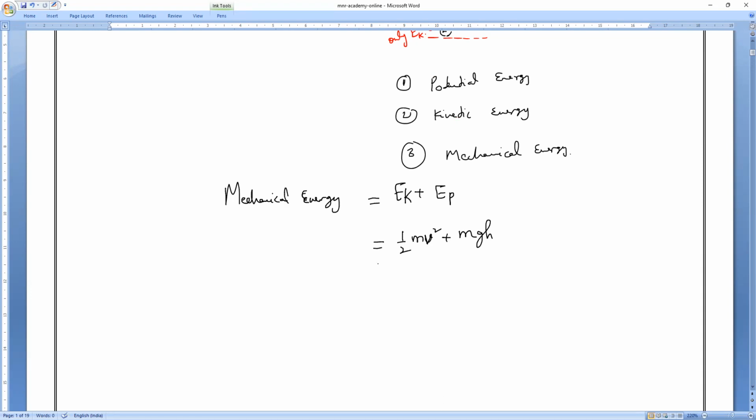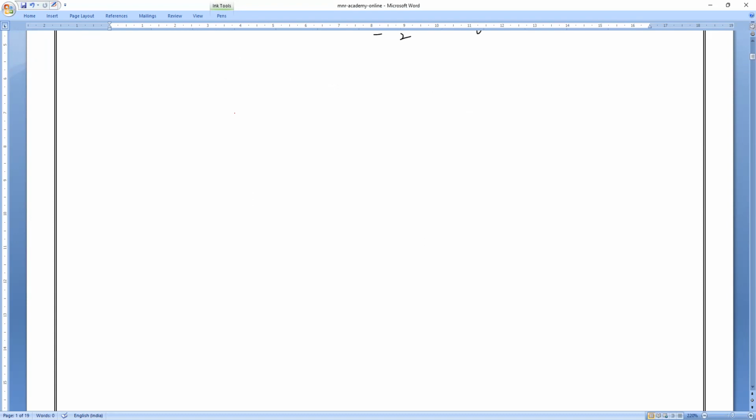Now, what is our target? Let us make the variation of potential energy with the height, the variation of kinetic energy with the height, and the variation of mechanical energy with the height. Generally, let me explain. For example, some boy has thrown a ball in an upward direction.